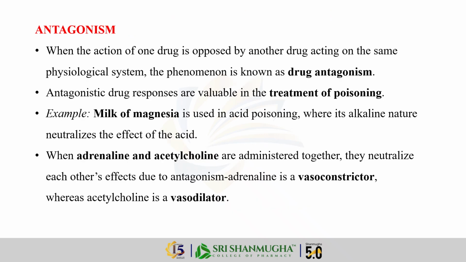Next, antagonism. Antagonism is the opposite. One drug blocks another. This is a lifesaver in poisoning cases. For example, milk of magnesia, that means alkaline, is used to neutralize acid poisoning. Another example is how adrenaline and acetylcholine cancel each other out because one narrows blood vessels while the other widens them.